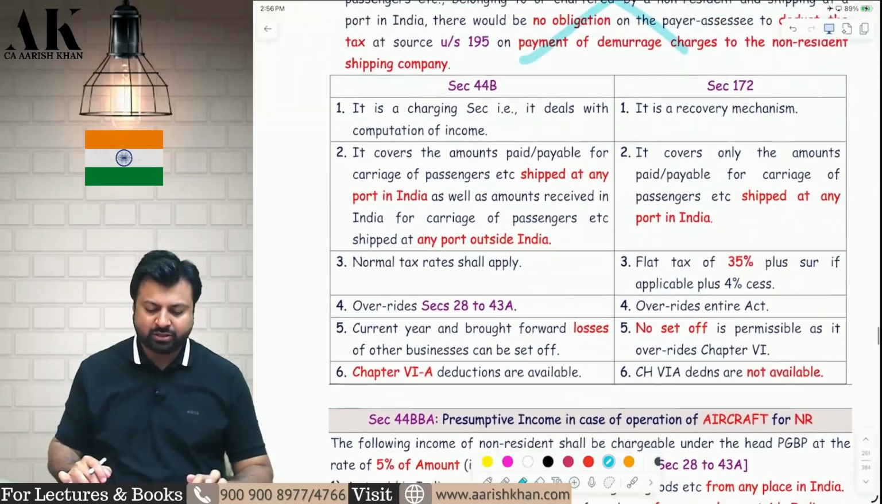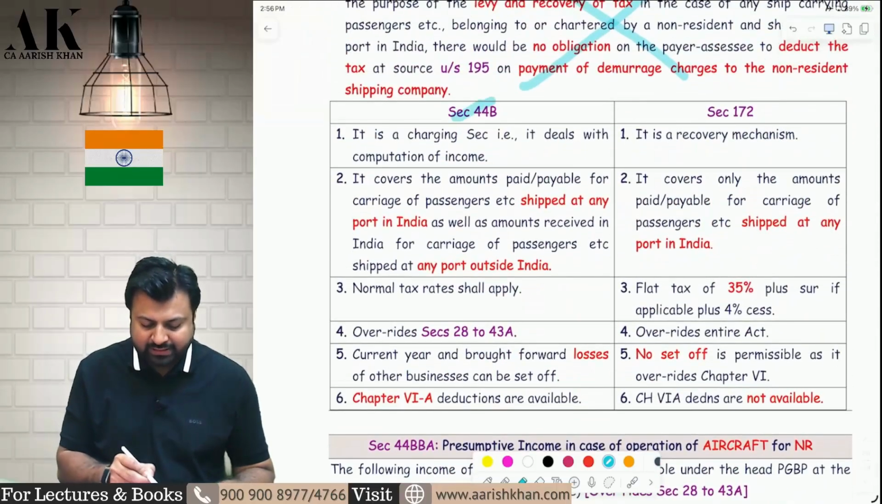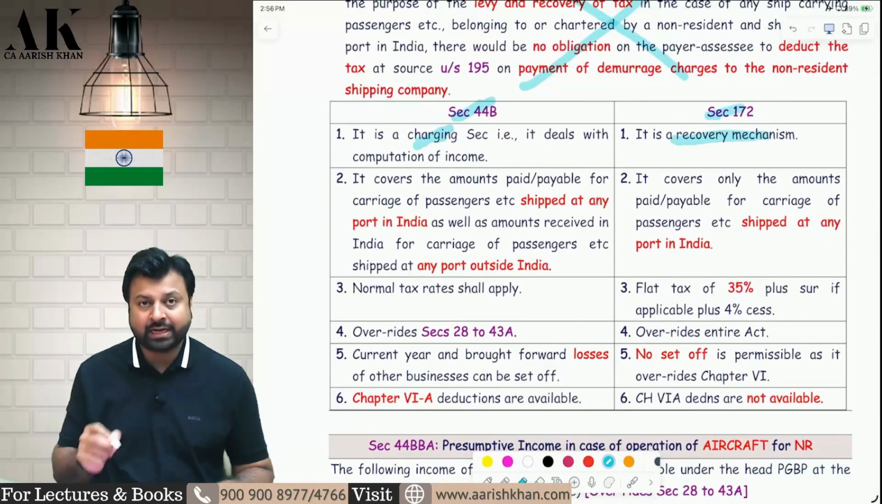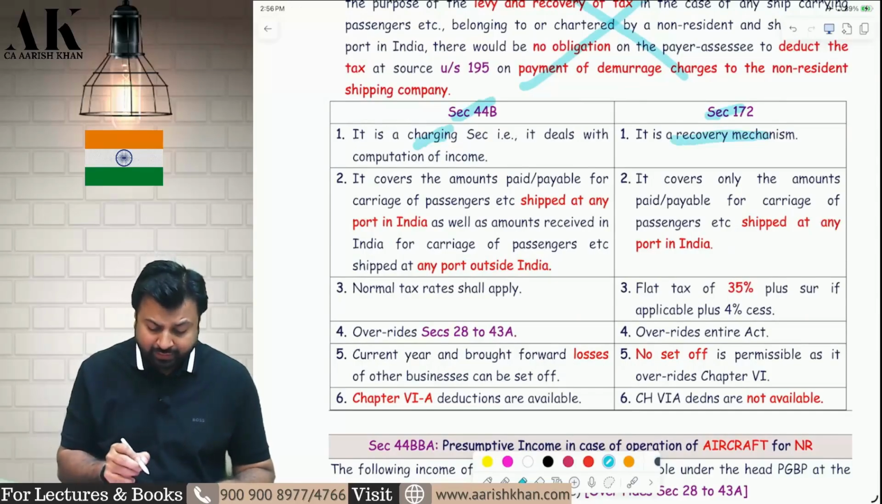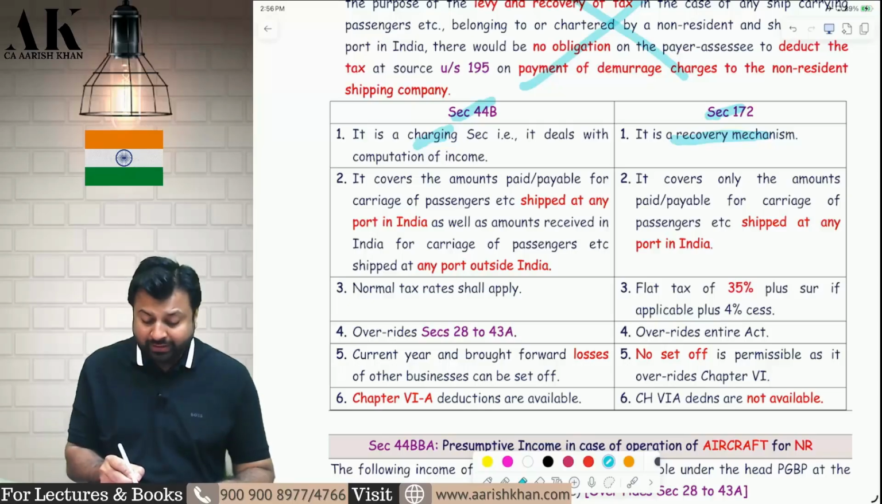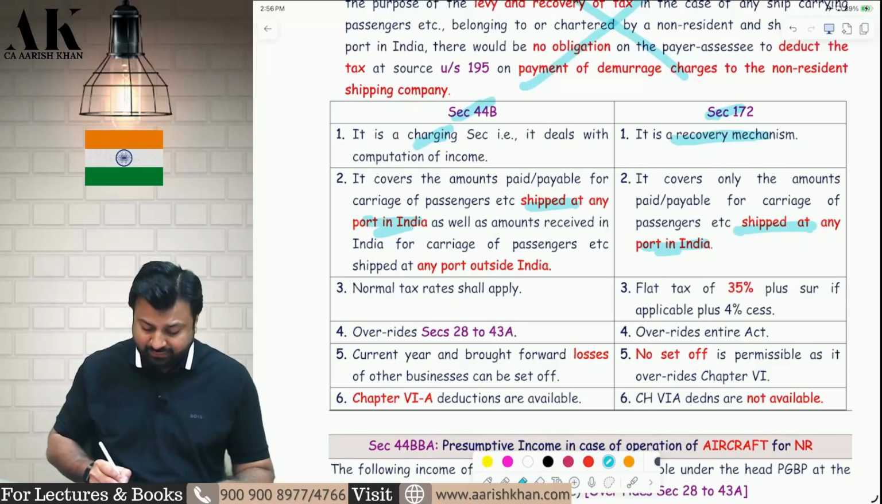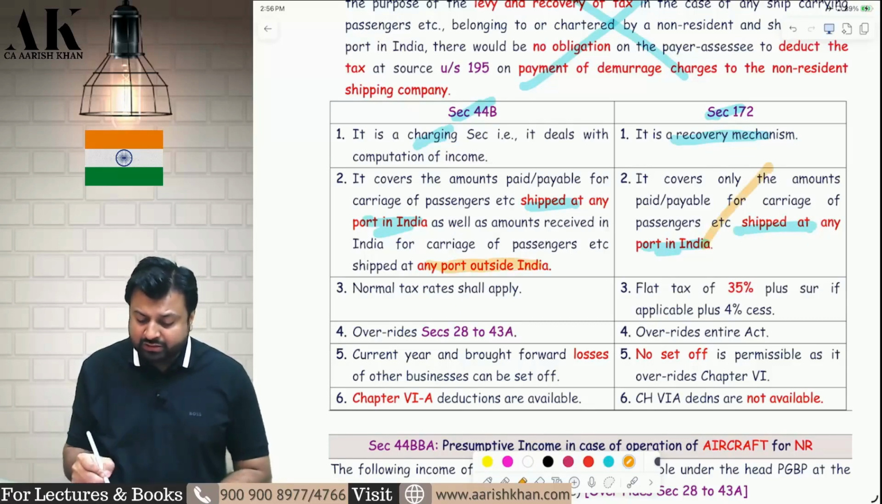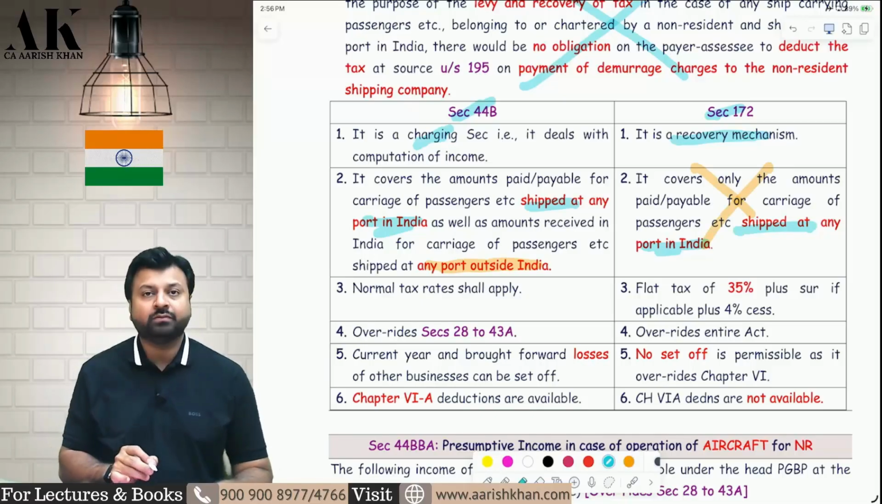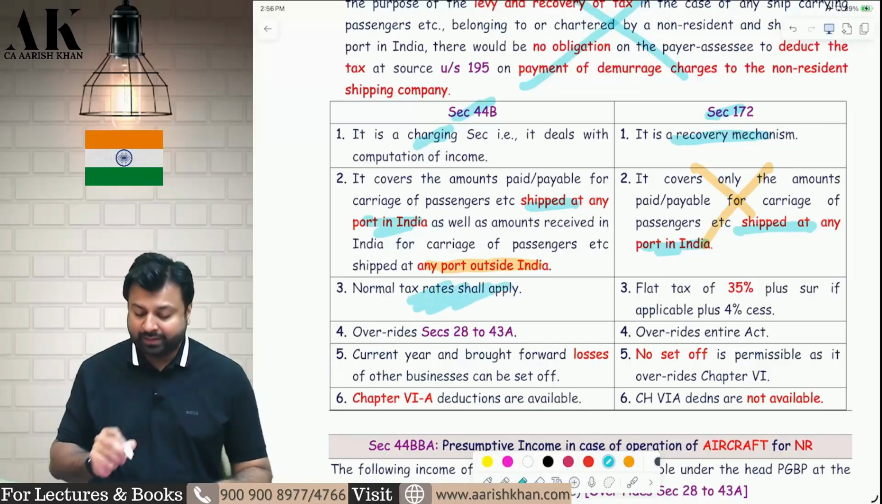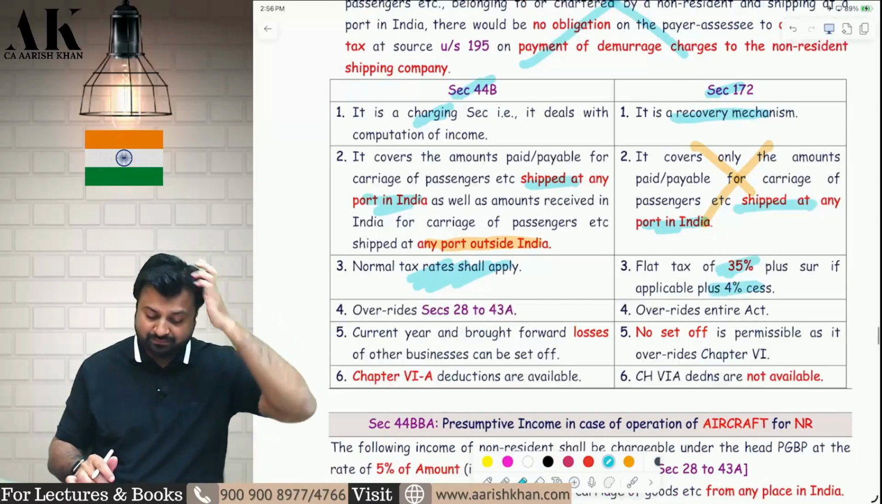Now let's see the distinction also. 44B is the charging section, whereas 172 is a recovery mechanism. 44B covers two incomes. One which is shipped at any port in India, which is covered in 172 also. Second income which is shipped at any port outside India, which is not covered in 172. I hope it is clear to all of you. 44B taxes at normal rates. 172 taxes at 35% plus surcharge and cess if applicable.